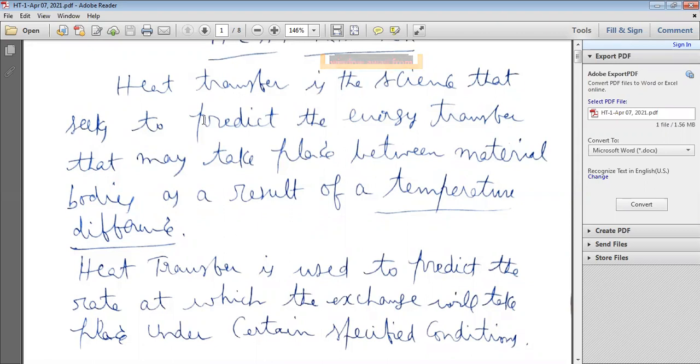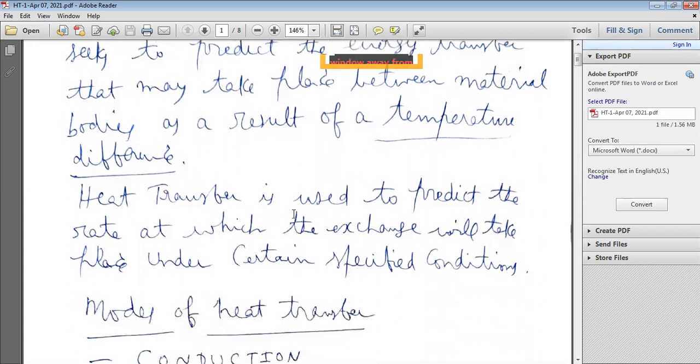That's why you can define heat transfer as a science that seeks to predict the energy transfer that may take place from one body to another body, between material bodies. But how? As a result of a temperature difference. So a temperature difference must be there in order for heat transfer to take place. Here we have to calculate the heat transfer rate.